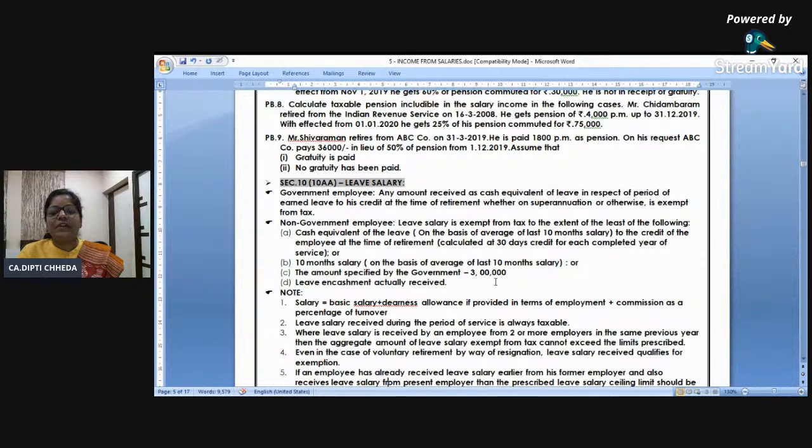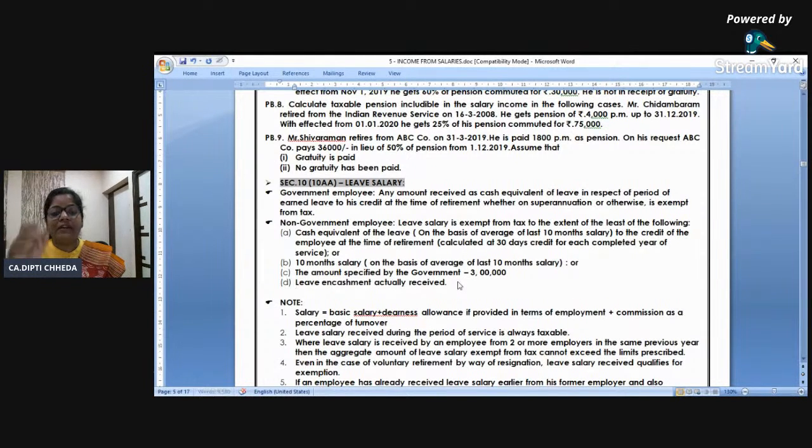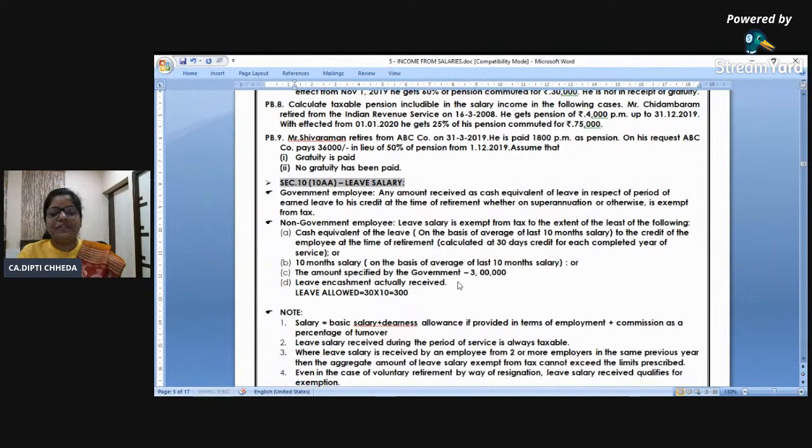I want to talk here how this is calculated. If you are having a pen and pad, write this as a booster note. You all should write leave allowed. Like leave allowed is 30 days and let us take 10 years, 300 days. In the 10 years, for every year, 30 days leave is allowed, 300 days. Less leave availed. I'm just calculating the first.